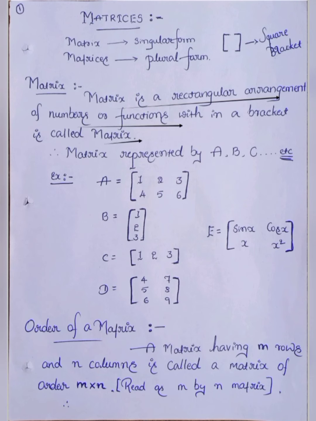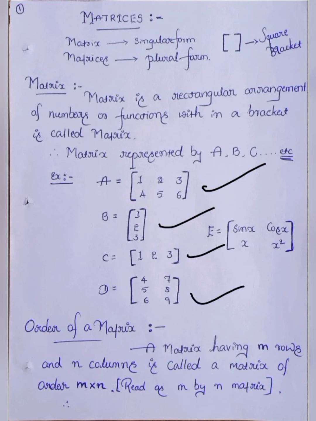A matrix is represented by A, B, C, etc. In these examples, capital A equals 1 2 3 4 5 6, capital B equals 1 2 3, capital C equals 1 2 3, capital D equals 4 7 5 8 6 9, and the last one, capital E equals sin x, cos x, x square.